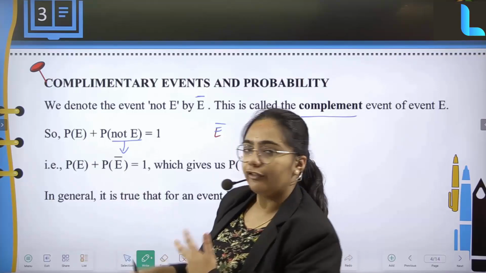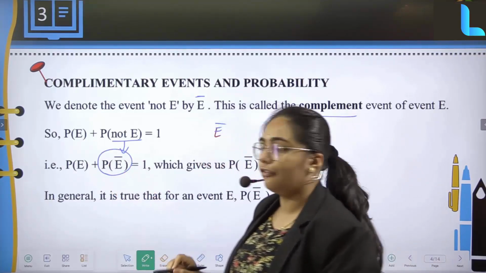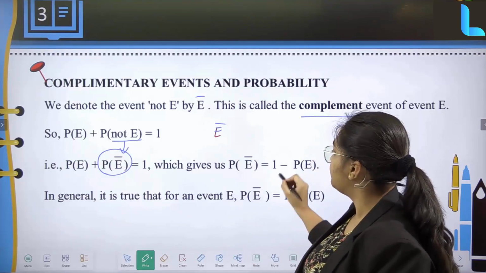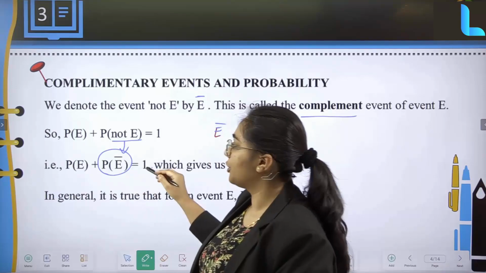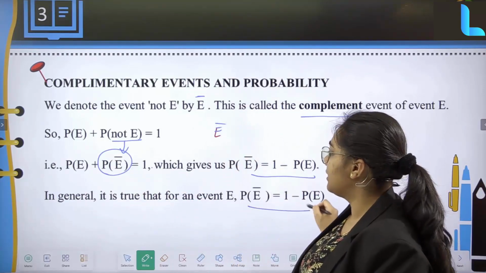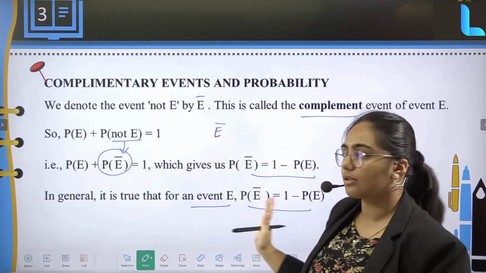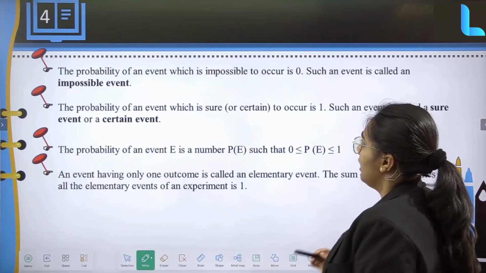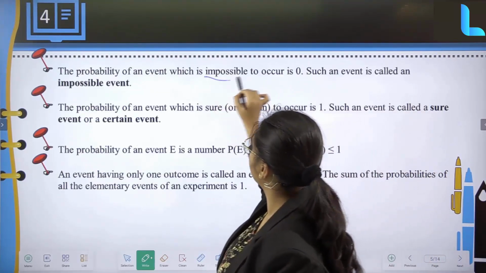Suppose I have to modify the same formula to get only P of not E. It is going to be P of E complement equal to 1 minus P of E. This is going to come to your right hand side, and this is going to be your formula. Similarly, the same is true for an event E wherein this formula is satisfied. Clear?